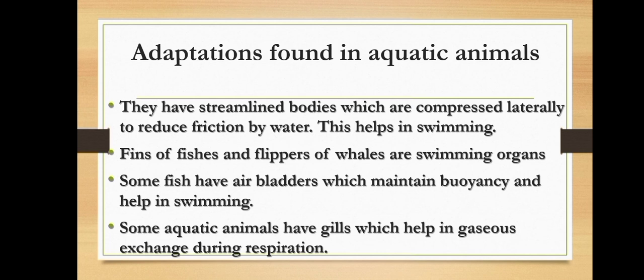Fins of fishes and flippers of whales act as swimming organs. Some fishes have air bladders which maintain buoyancy and help in swimming. Some aquatic animals have gills which help in the direct exchange of oxygen and carbon dioxide between blood and water. Thus, gills help those animals in breathing.